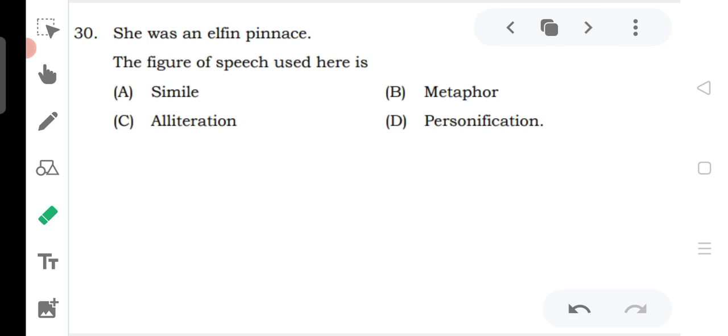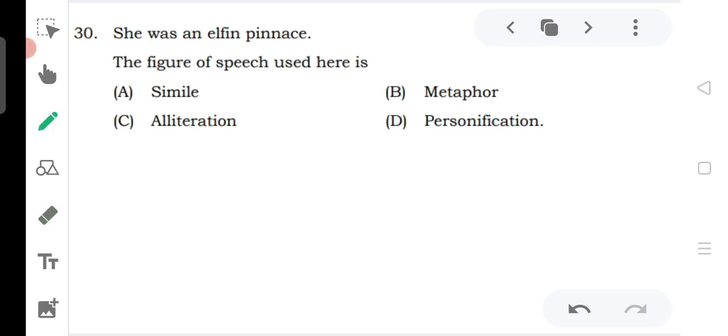Next, let us move on to the next one. She was an elf in Pinas. So in this particular question, just pause and try it yourself. Okay, let us see the answer.